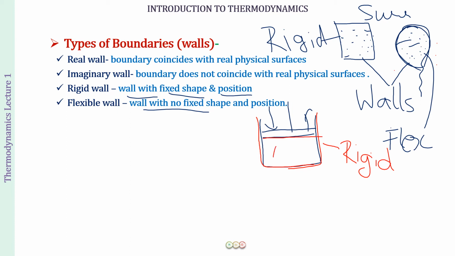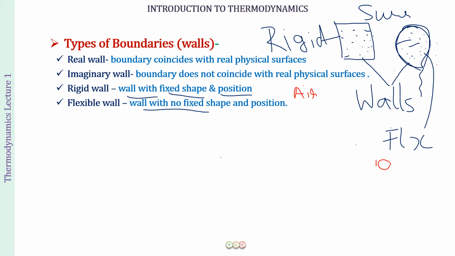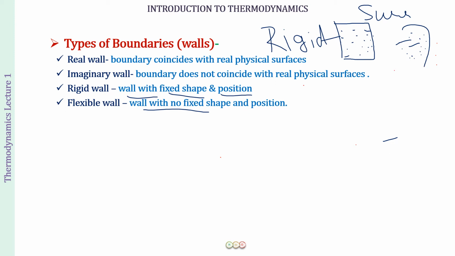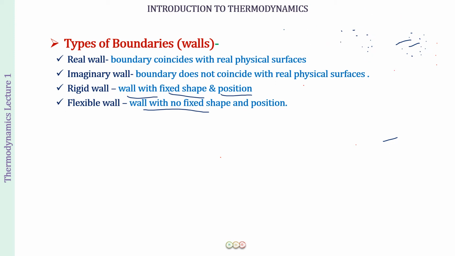Whereas now what about the wall that the piston is making? It is also separating whatever is inside this vessel from the surroundings, right? Even if it was empty, there must be some air inside, or if you have filled some gas in it, there is a gas inside. It is being separated by the wall of this piston. And this wall is not fixed in position. You can move this wall up and down. So this is a flexible wall. Okay, so I hope now you understand the difference between a flexible and a rigid wall, and we are going to use it quite a number of times.